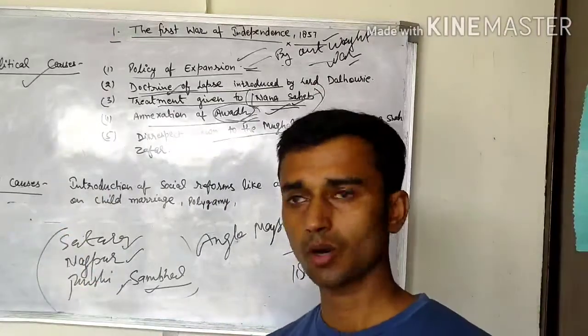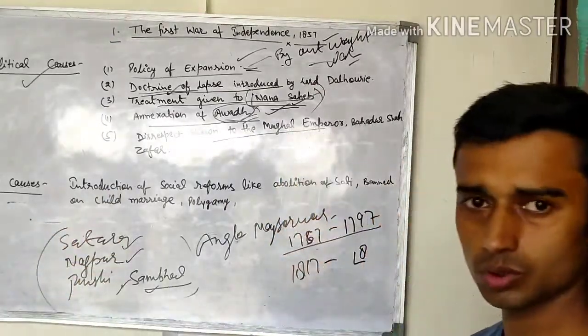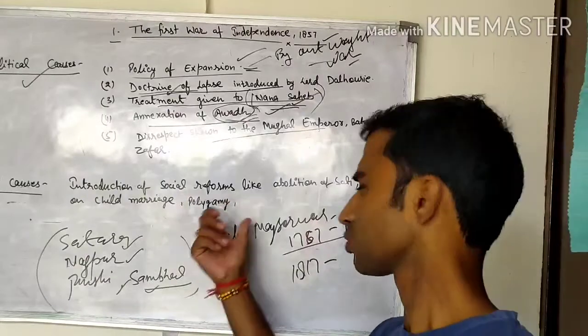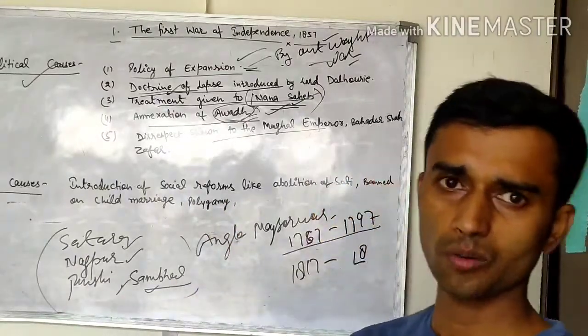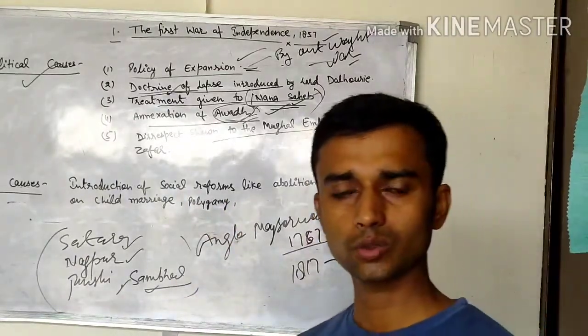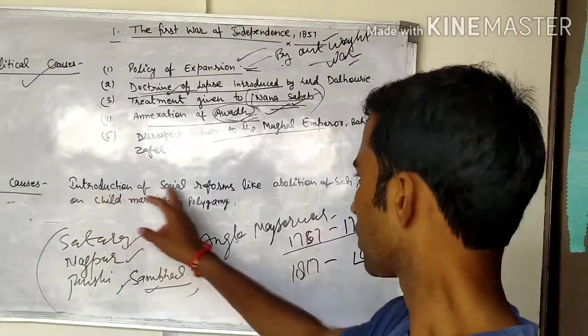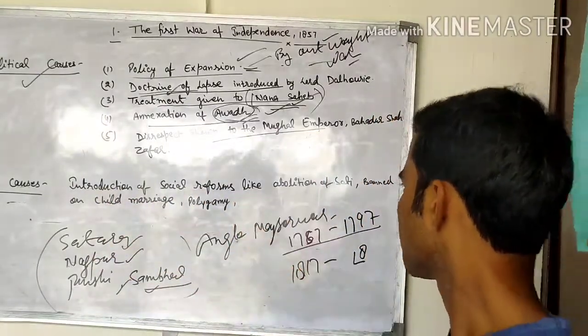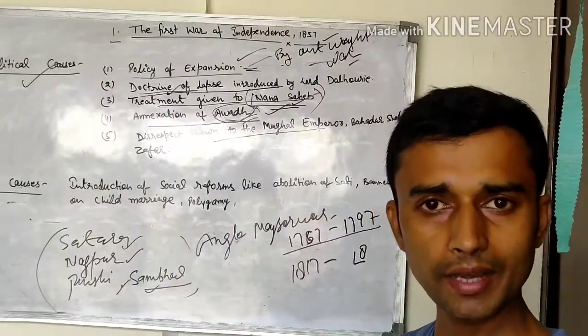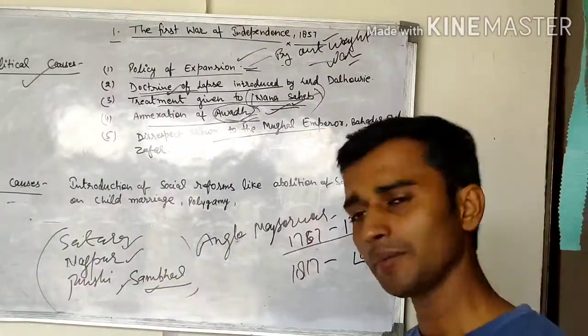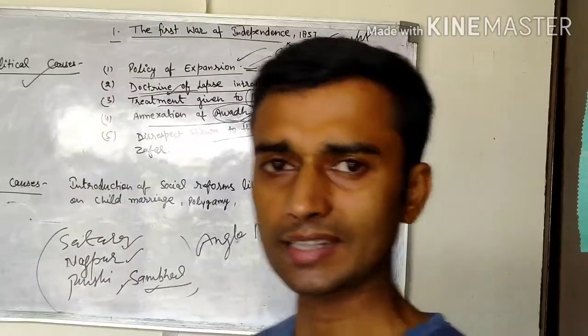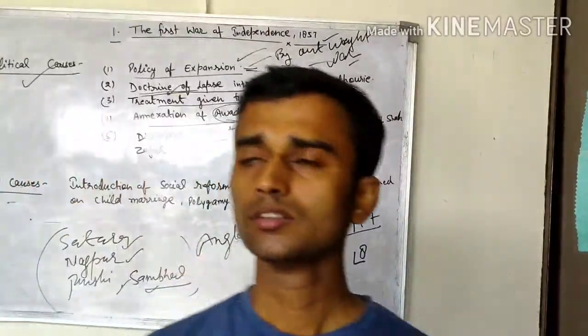Tomorrow we will discuss the social causes. In social causes, the introduction of social reforms was a very good work of the Britishers, but it was also opposed by the Indians. Social reforms like abolition of sati pratha, ban on child marriage, ban on polygamy, and many other practices in the social field.